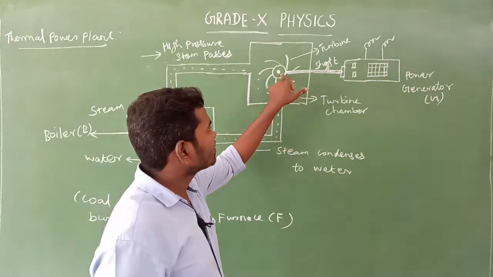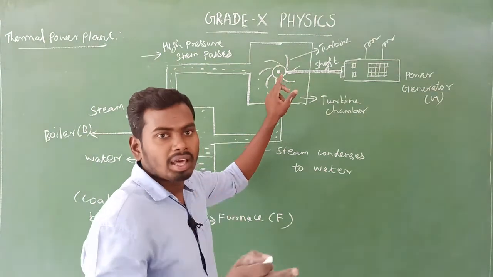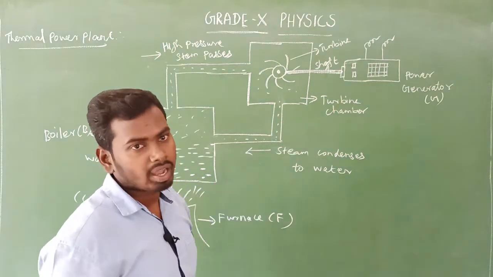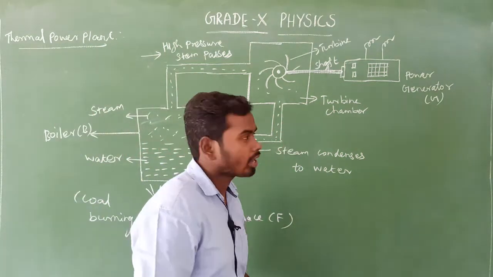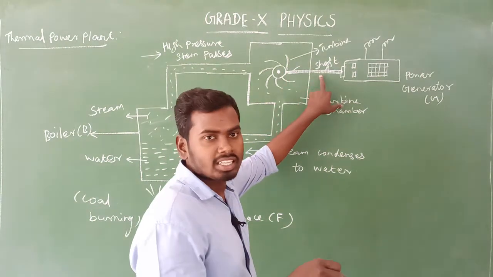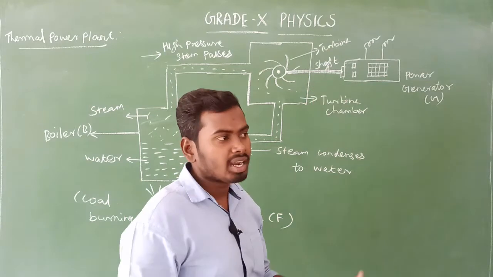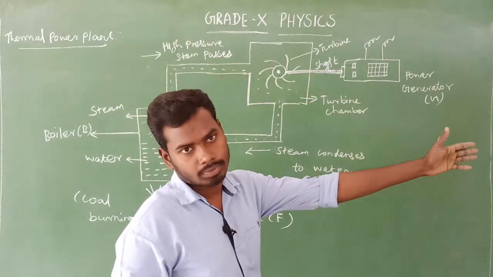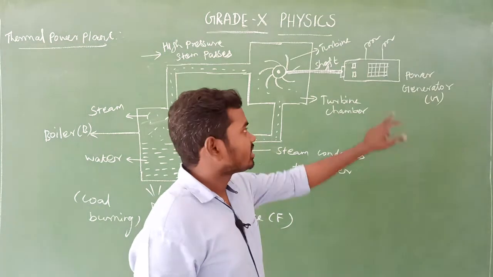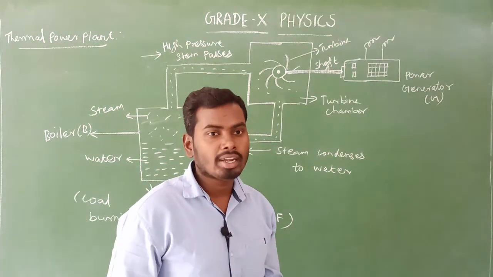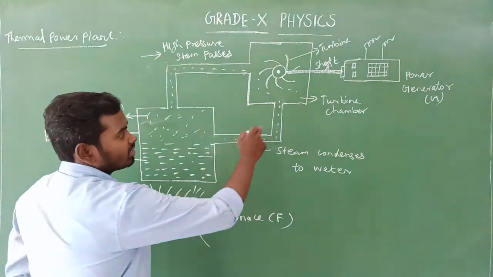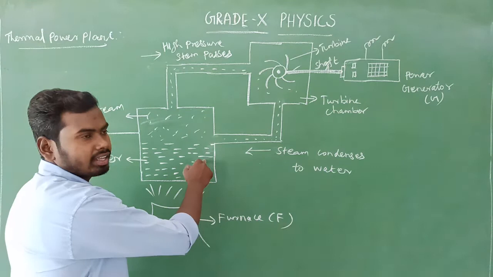Okay, yes, inside the turbine chamber there is a propeller, which means the turbine, with very big sized blades, like a fan blade. Then the turbine is connected with the shaft. Yes, shaft means nothing but a long rod. The shaft connects to the power generator machine. Then again another pipe connects the turbine chamber and the boiler here.